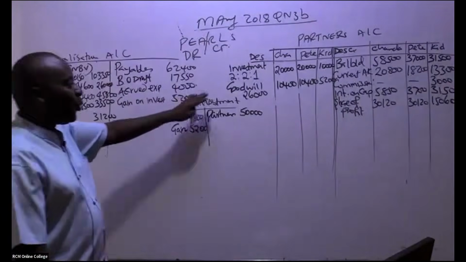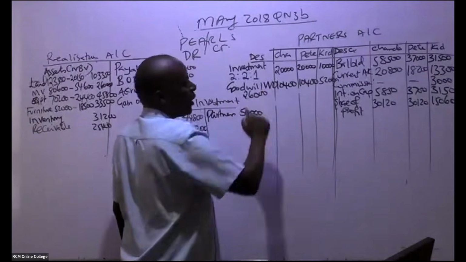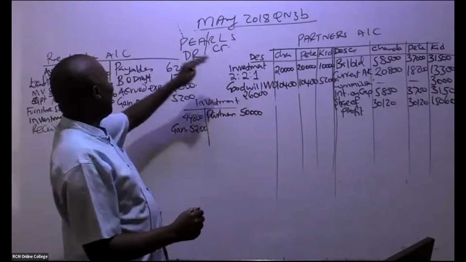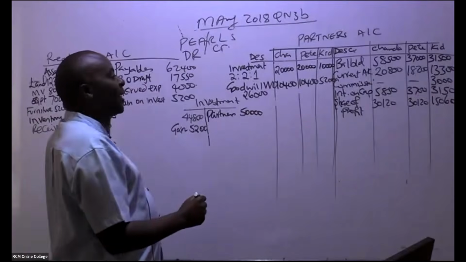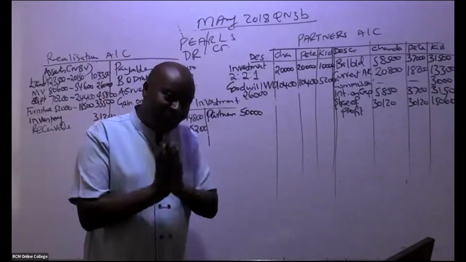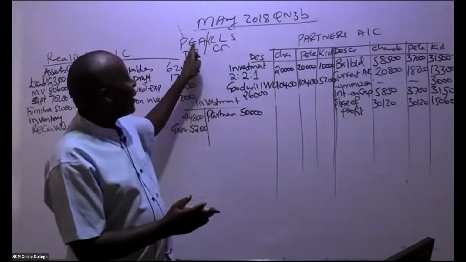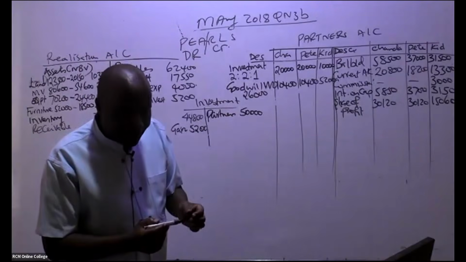So this is goodwill written off. If it was being taken over by the new company, it would have come here. But in this case, this goodwill is being written off. It's an expense for the partners. Expenses shall always be debited.